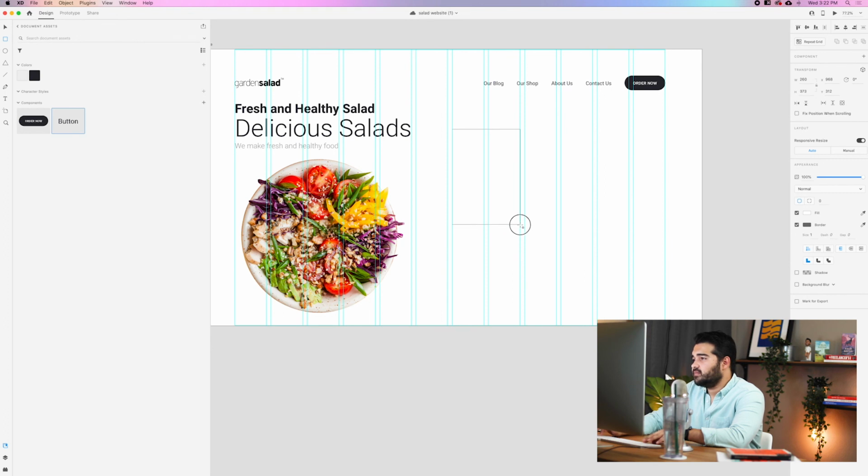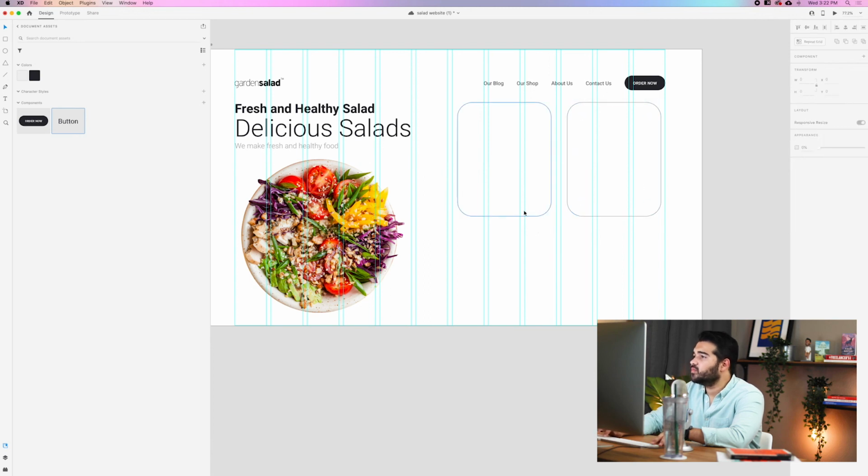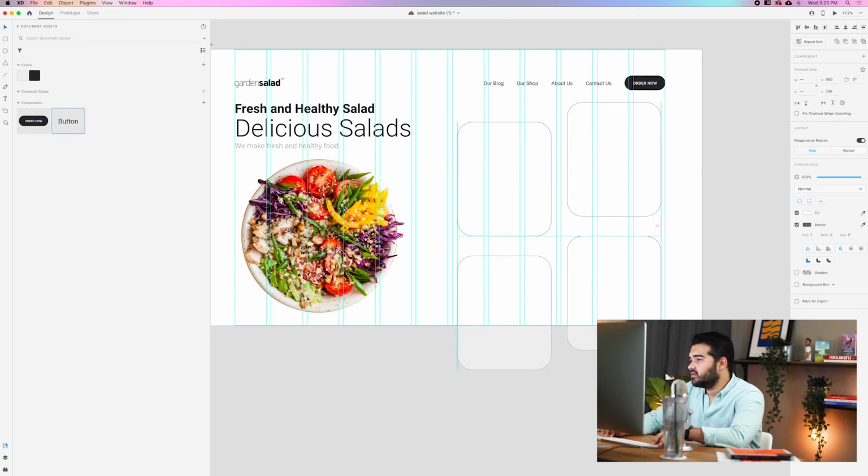Something like that. Maybe this size, like a little menu here. I'll make it something like this size. I'm going to make it right here. And then something a little bit shorter. Something like that looks really nice. And then 60. And then I want them to be staggered. I don't want them to be aligned.